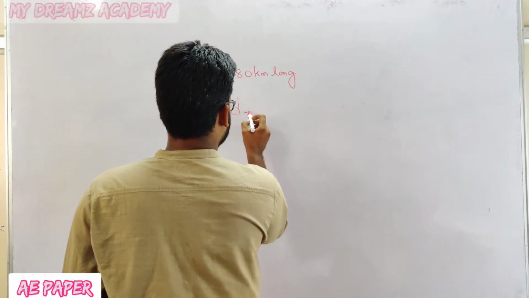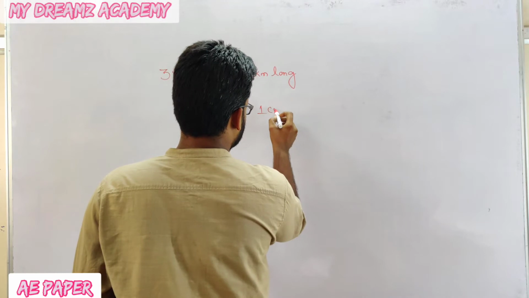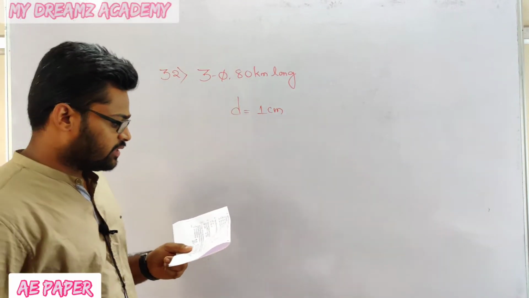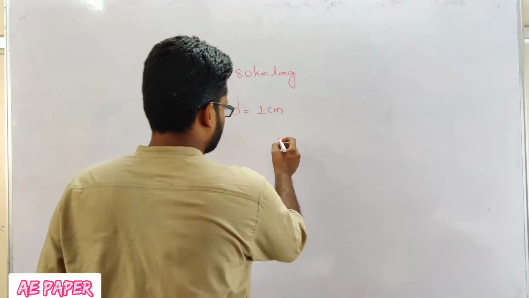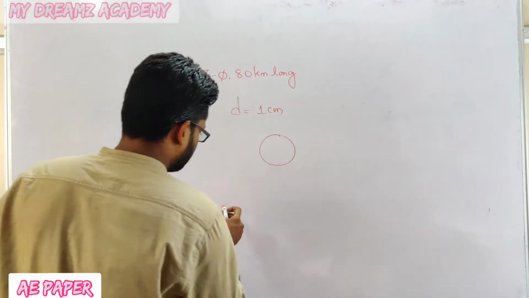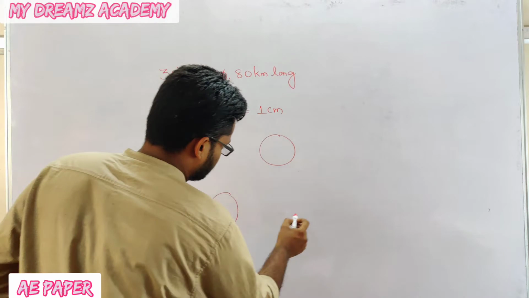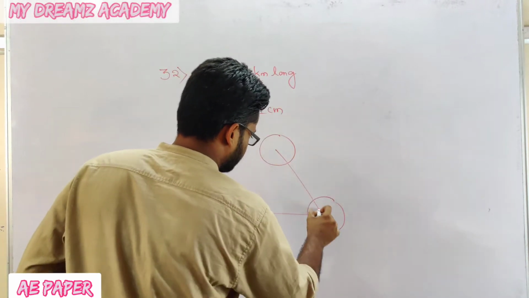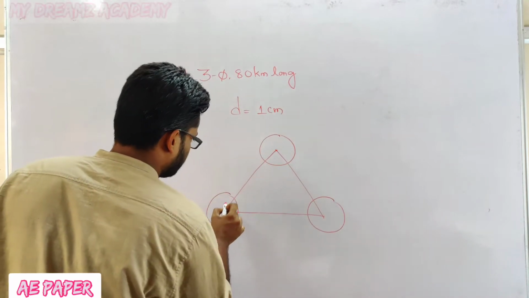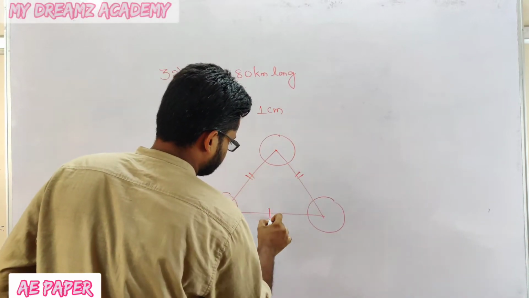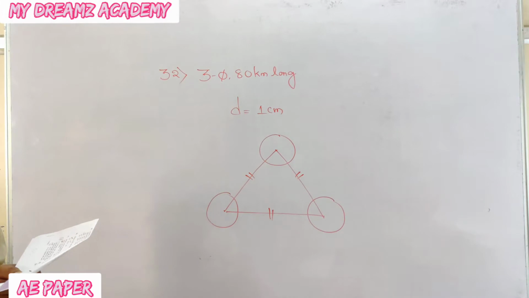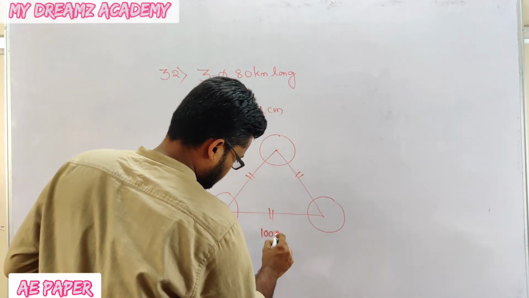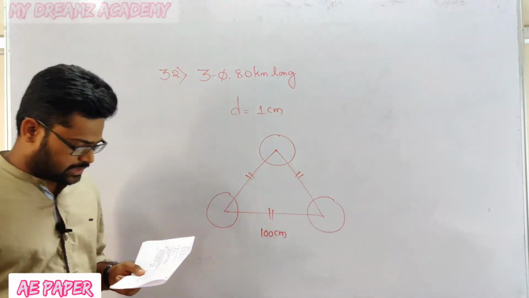So diameter D is equal to 1 centimeter for one conductor, spaced at the corners of an equilateral triangle. What is the meaning of equilateral triangle? Every side is the same. This is an equilateral triangle. And the distance between these two is 100 centimeter.